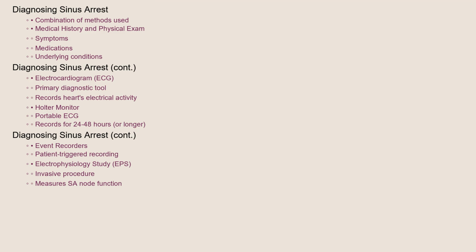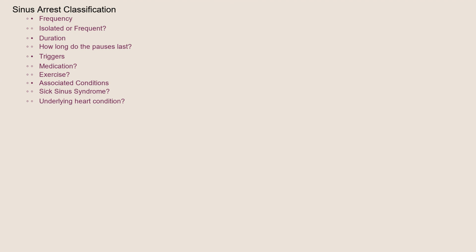In these cases, a Holter monitor, which is a portable ECG that records heart activity over 24 to 48 hours, or even longer, may be used. Event recorders, which are triggered by the patient when they experience symptoms, can also be helpful. In some cases, an electrophysiology study, or EPS, may be performed. This invasive procedure involves inserting catheters into the heart to directly measure electrical activity and identify any abnormalities in the SA node function.